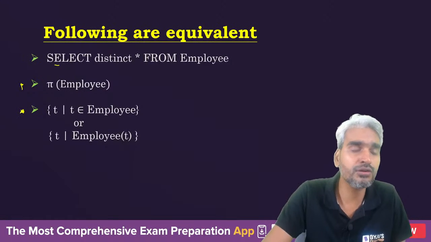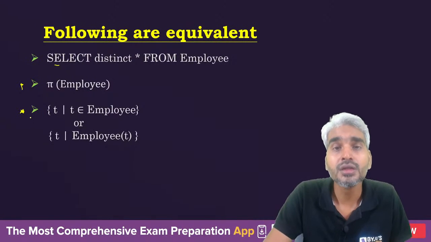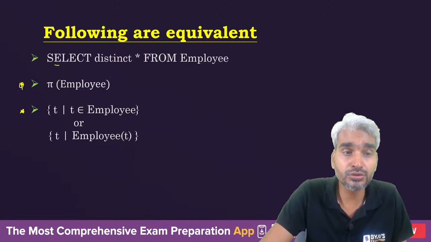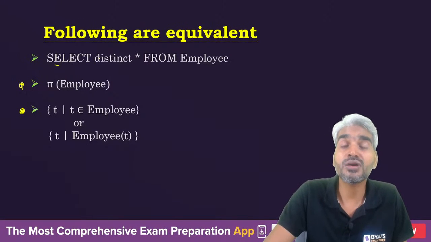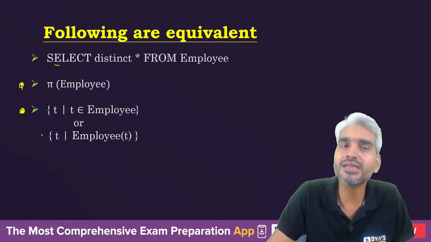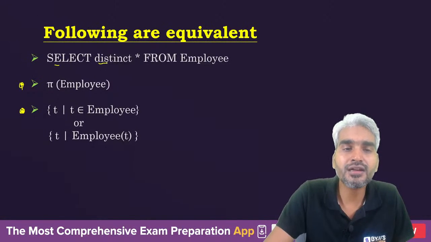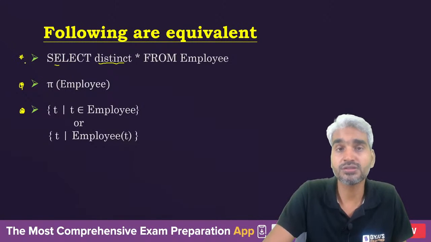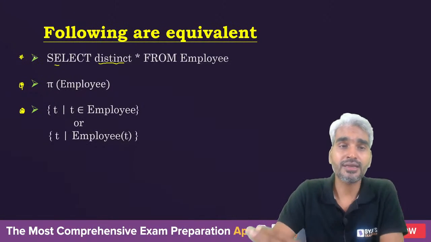Therefore, obviously there will not be duplicate tuples in the output of a TRC query as well, right? So this too will produce distinct tuples, but the first one may eventually produce duplicate tuples. Therefore, to have the equivalence between the three, there must be a DISTINCT keyword in the select clause for the attributes, right? So that's okay. Let's move ahead.